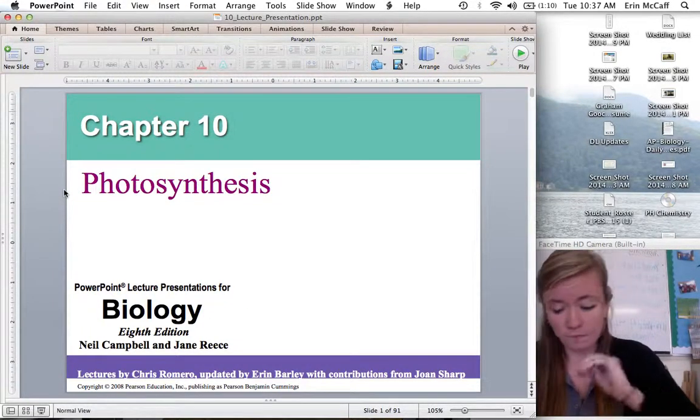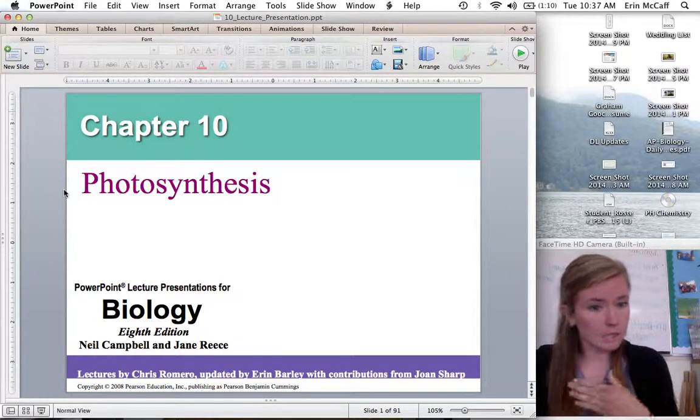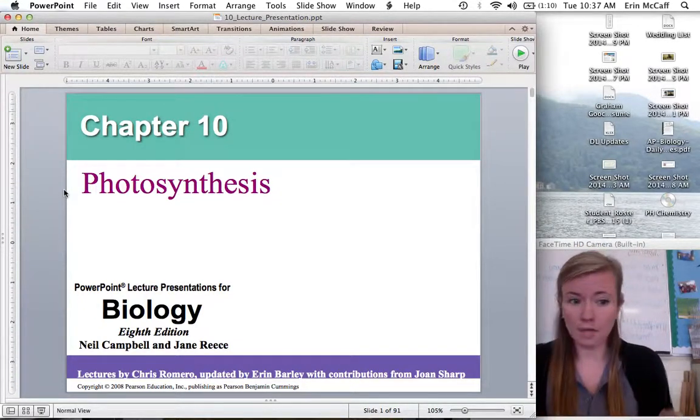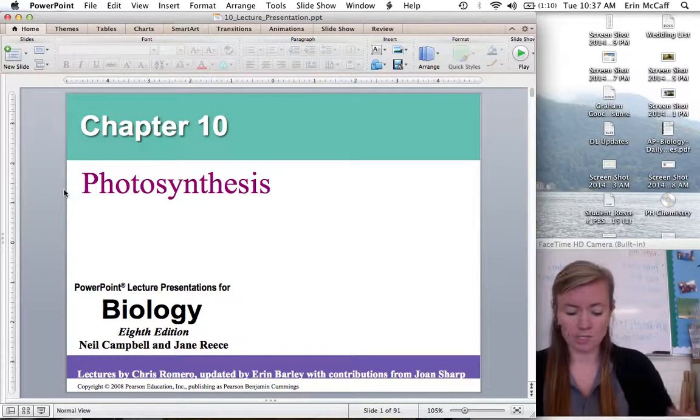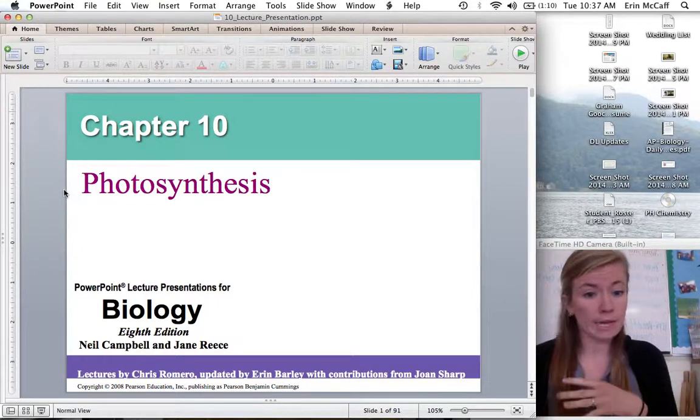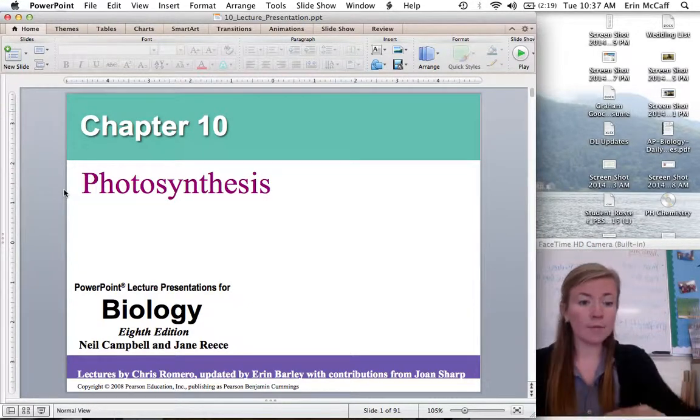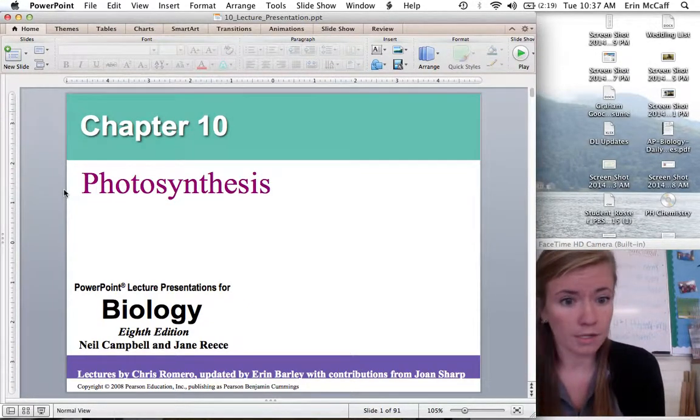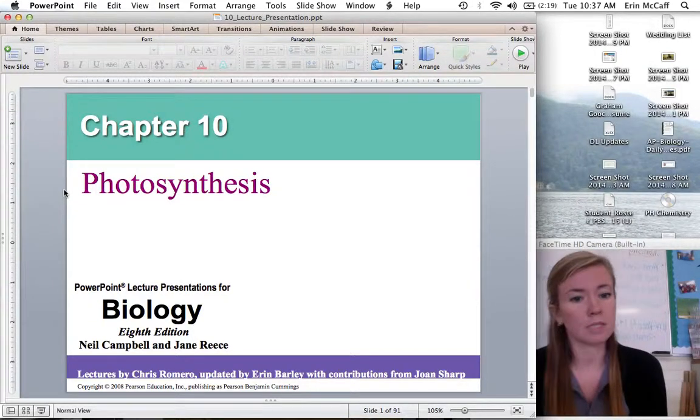So this chapter, photosynthesis. We were done with cellular respiration, so you guys have got that down. You know that cellular respiration is the process by which we take glucose, we break it down through a bunch of oxidation reactions to get ATP out at the end. And the end product is carbon dioxide and water. Glucose plus oxygen becomes carbon dioxide and water.